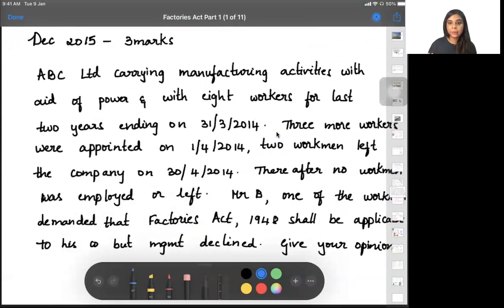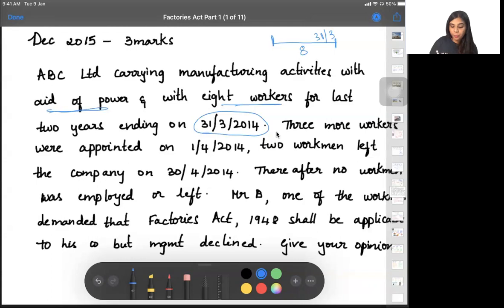So ABC Limited is carrying on manufacturing activities with the aid of power with 8 workers for the last 2 years ending on 31st of March 2014. With the aid of power, that means how many people do we need? 10 or more. Okay. So till 31st of March, I have how many? 8 workers, right? Yes.